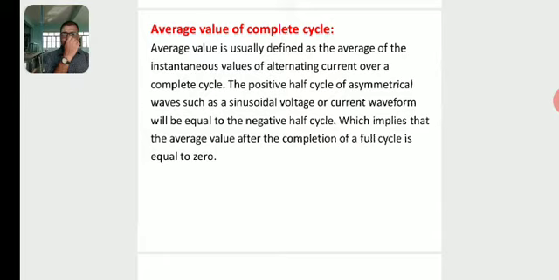Because I is equal to I naught sin omega t. Similarly, V is equal to V naught sin omega t, where V is the instantaneous voltage, V naught is the peak value or maximum value of alternating voltage, and in sin omega t, omega is equal to 2 pi f, the angular frequency, where f is the frequency of alternating current.